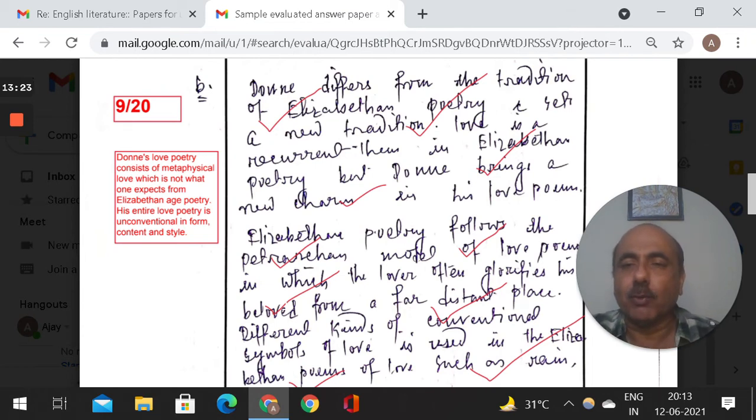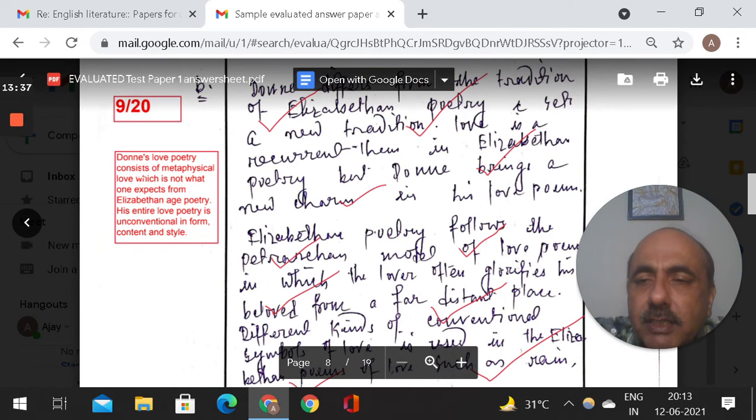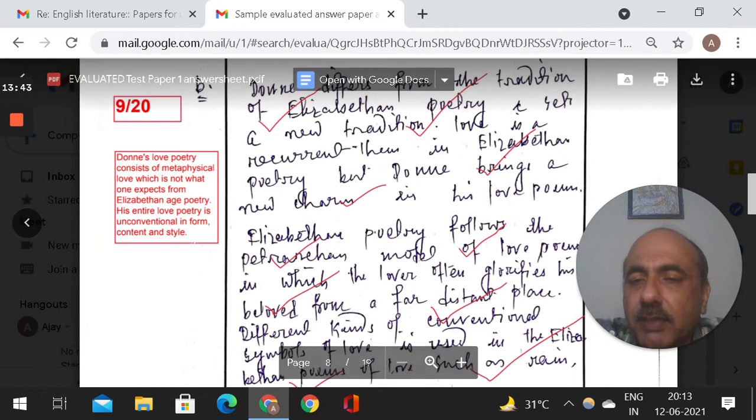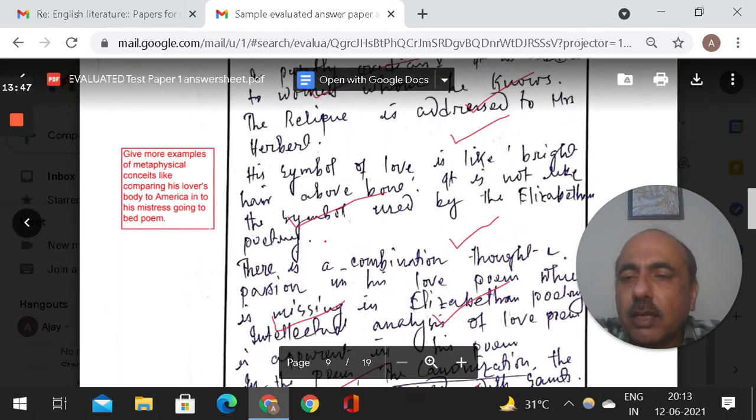They want concise, correct information. This is not like the more you write, the better you score, like we do in our graduation. That system does not work in UPSC English literature. So now whatever he has written, I'm just adding. Donne's love poetry consists of metaphysical love, which is not what one expects from Elizabethan age poetry. His entire love poetry is unconventional in form. So now I'm drawing the difference as the question asks, and then giving more examples of metaphysical conceits.